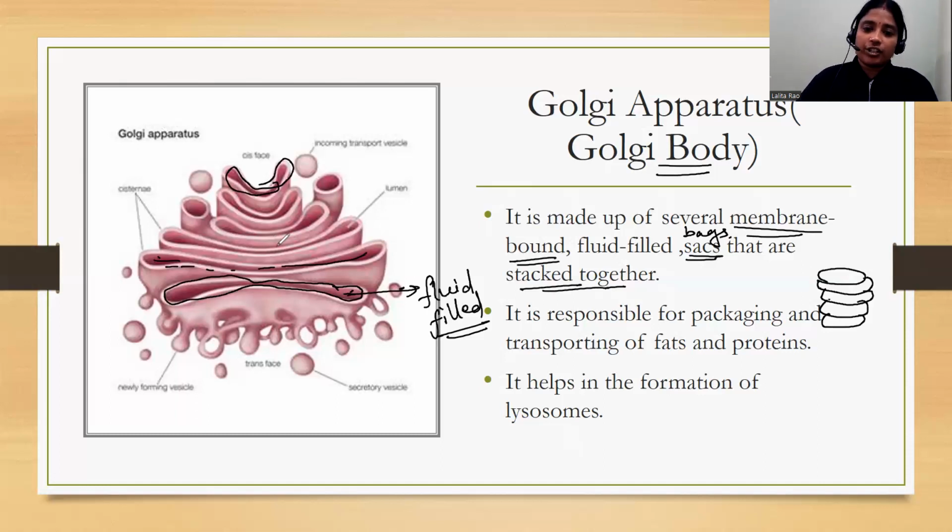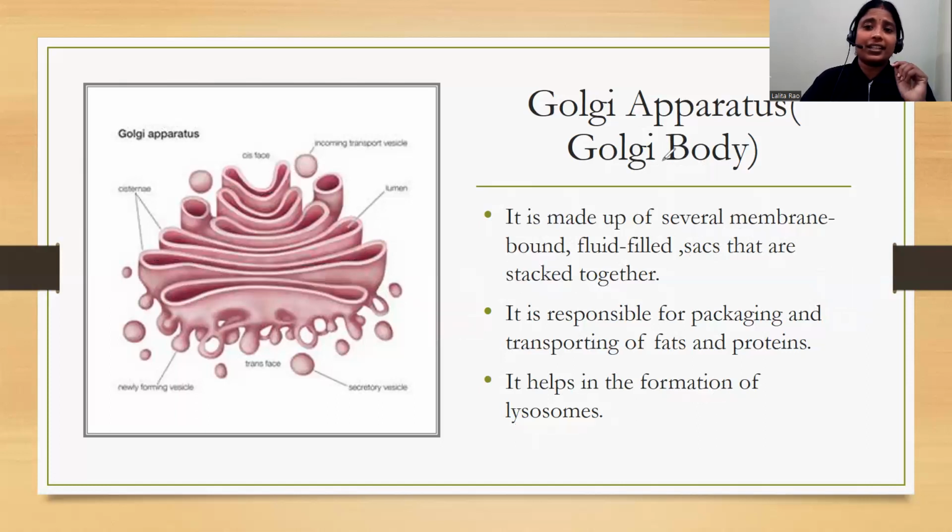Now what is the function of this Golgi body? Its function is it helps in the formation of lysosomes. Now what are lysosomes? We are going to study about them in further slides. Lysosomes are also structures that are present in the cell, and we are going to discuss them further. I hope it is clear about Golgi apparatus. It is made up of several membrane bound fluid filled sac like structures that are stacked together one above the other.